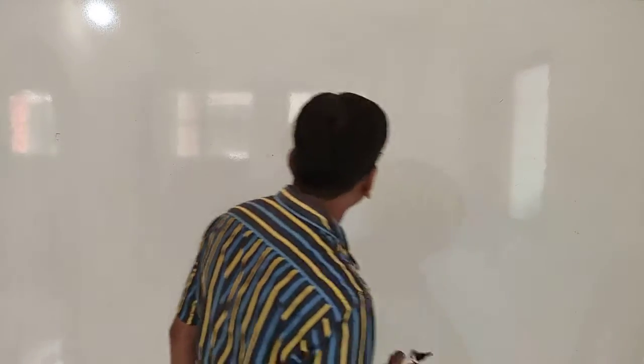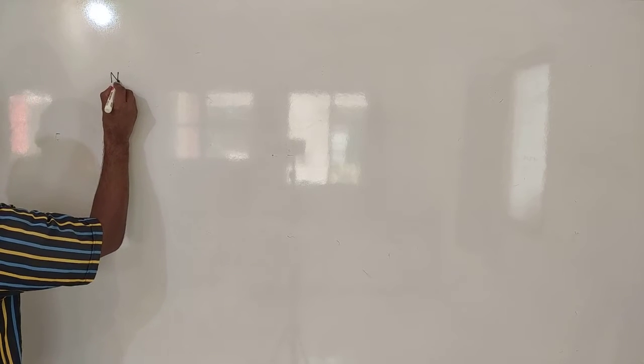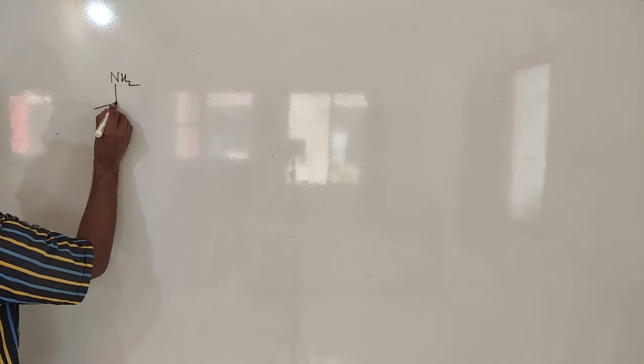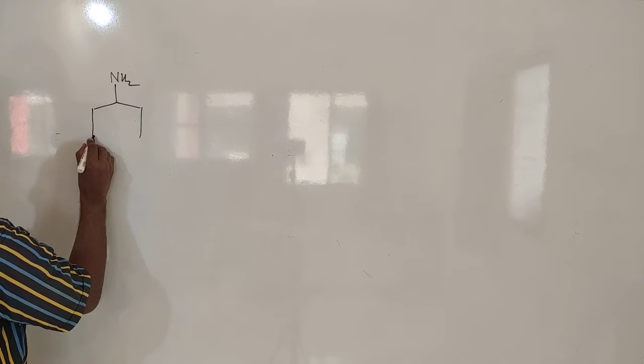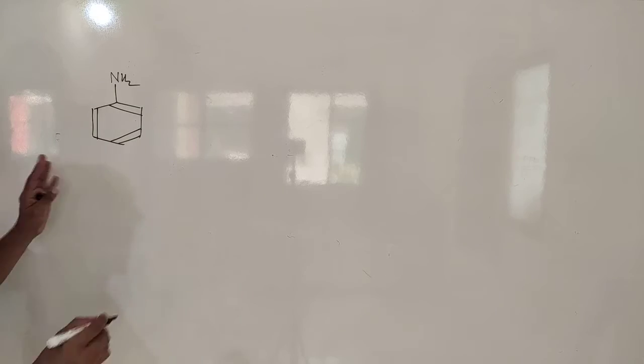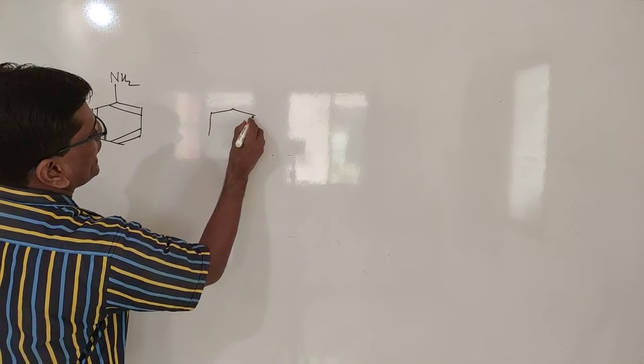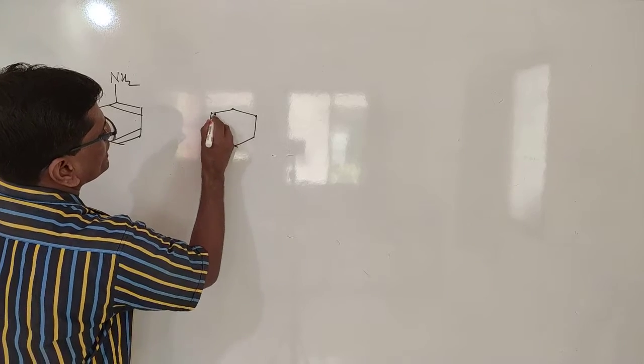Now come to the next example, aniline and substituted anilines. We already know the basicity of aniline. Anilines are weakly basic.